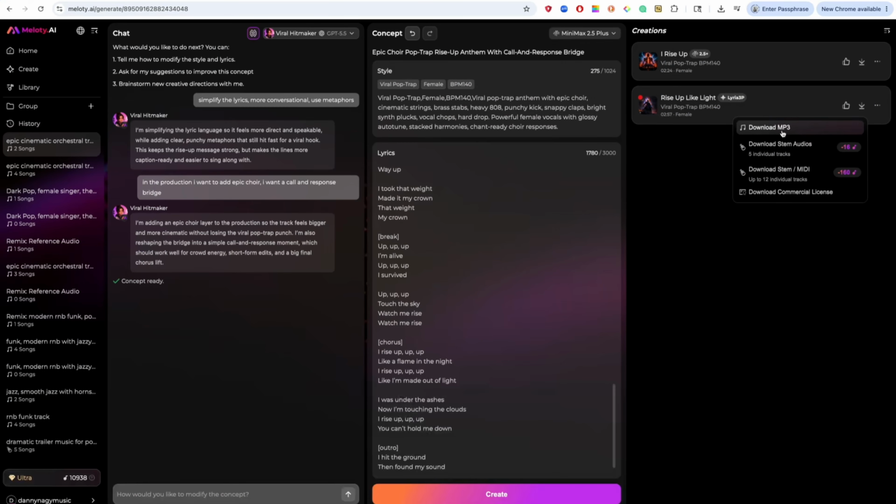Meloty allows you to download your tracks as MP3s, lossless FLAC files, and most importantly, individual audio stems and MIDI data. So you can pull these stems straight into your sessions, chop them up, replace instruments using the MIDI, and mix them exactly how you want. You also get the commercial license. Meloty AI is taking a much more producer-friendly approach by letting you use your own audio, refine ideas through specialized agents, and export the multi-tracks to finish the job yourself.